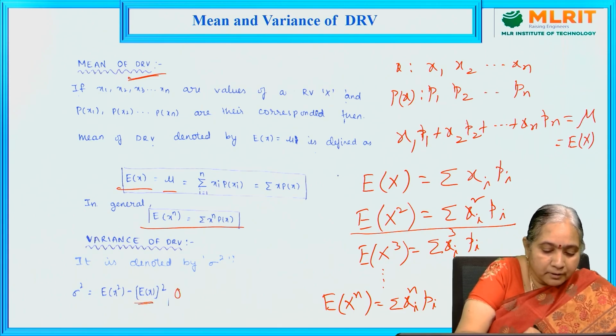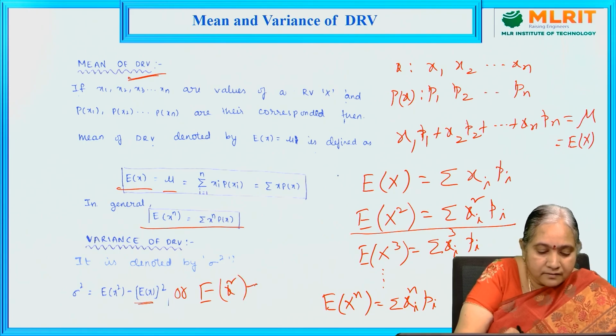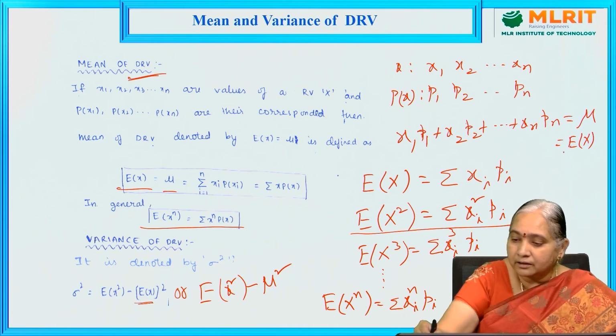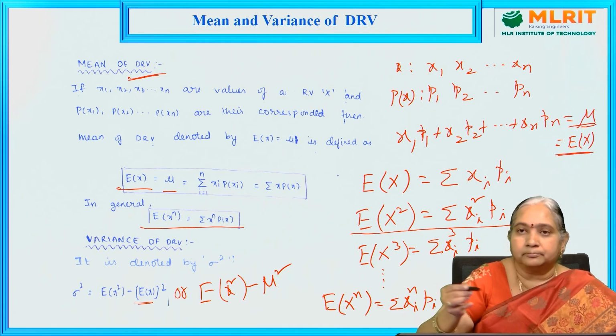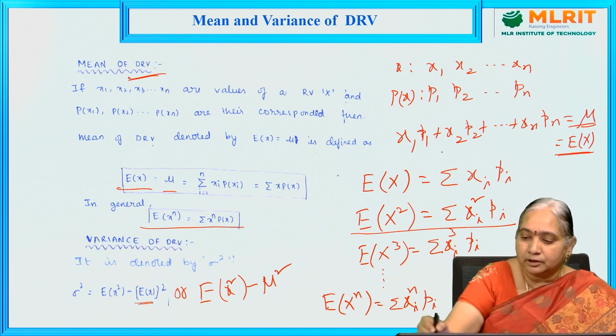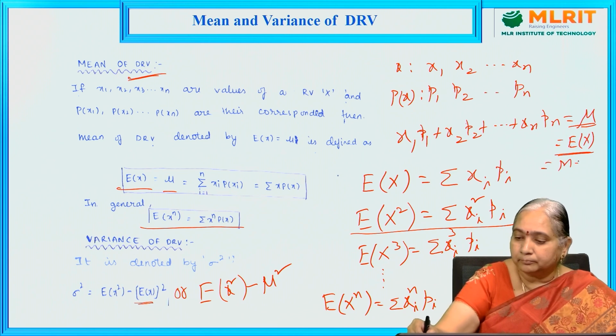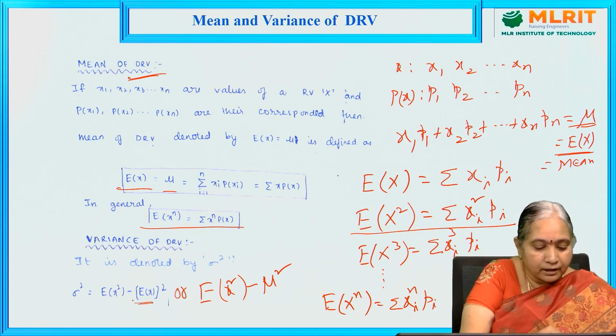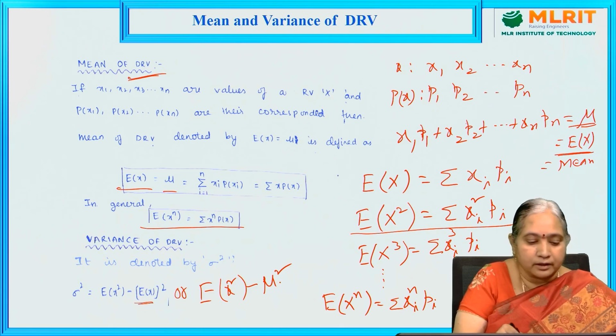So this can be written as E of x square minus mu square, since E of x is the mean mu.